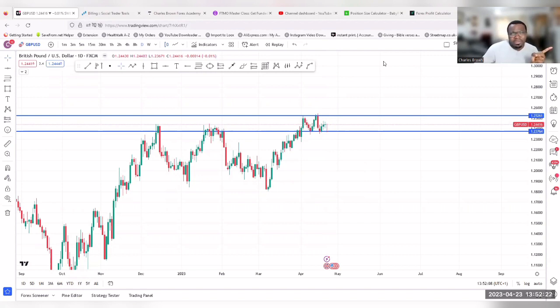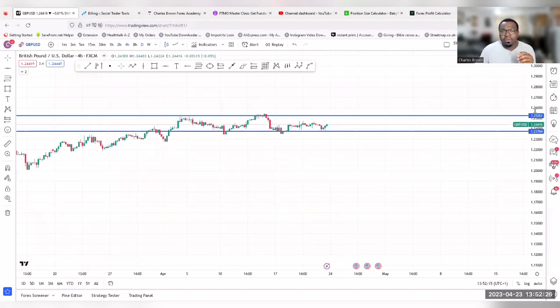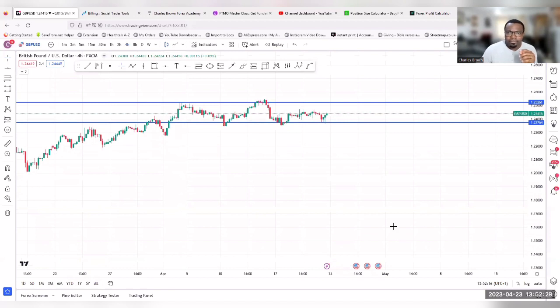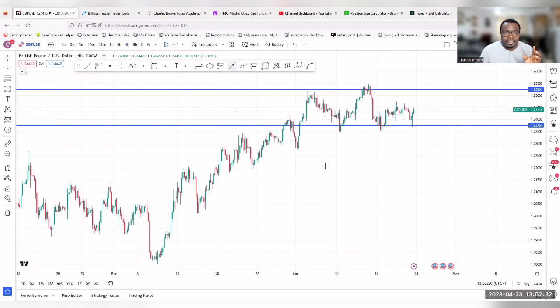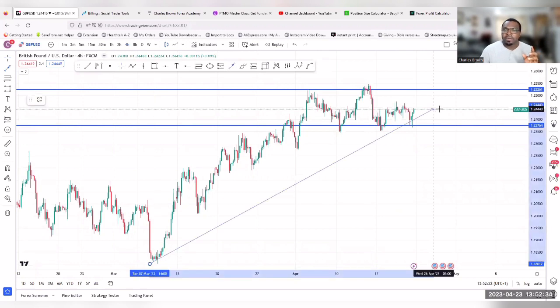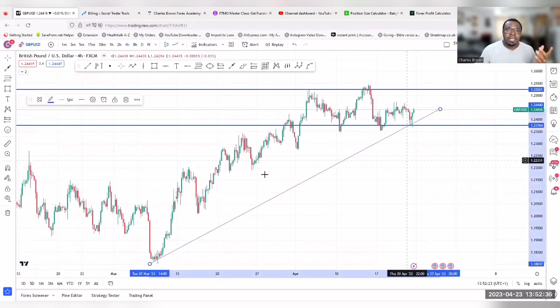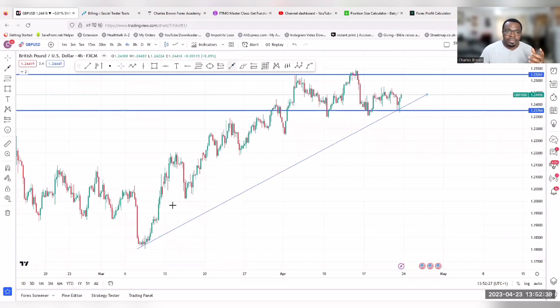So now let's move to the 4-hour time frame to help see clearly what the market is giving us here. Now on the 4-hour time frame, it's very clear that we have an uptrend, okay, which has been respected over time, and then it can be a double trend that you can see there.